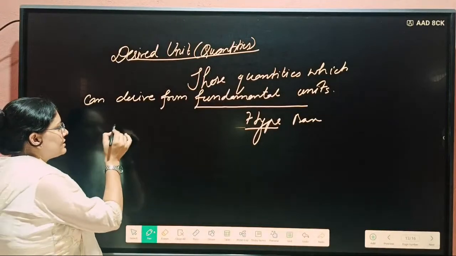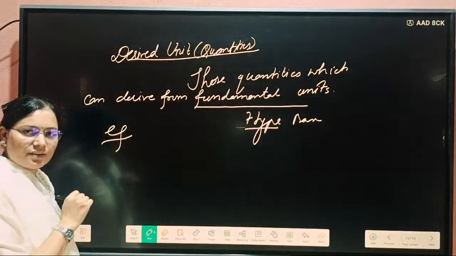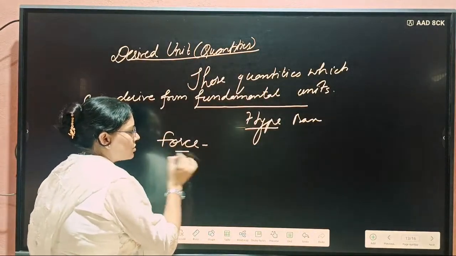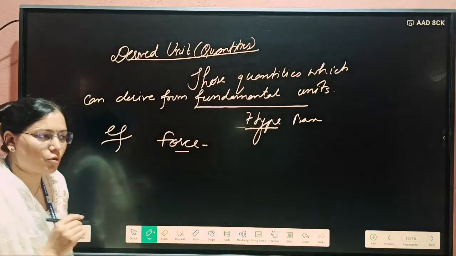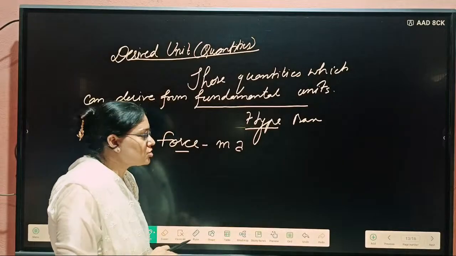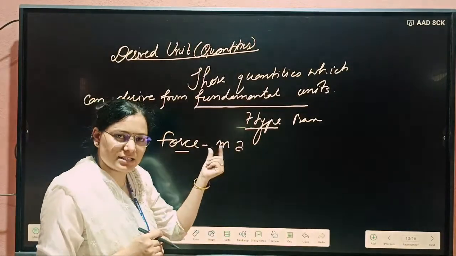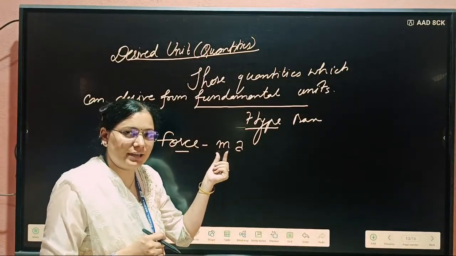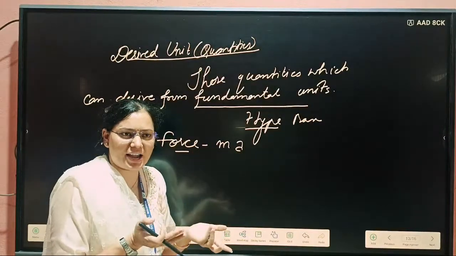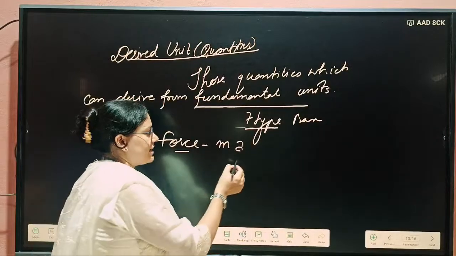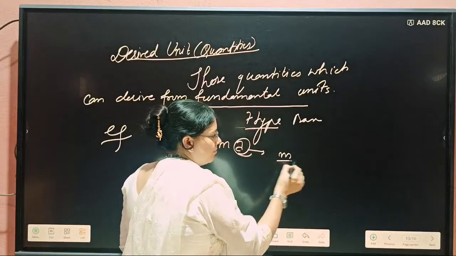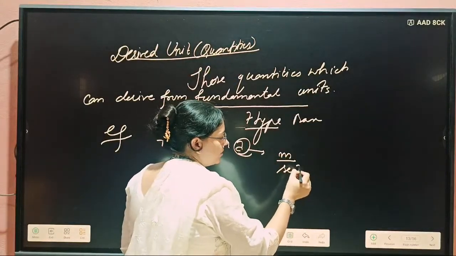For example, an example of a derived unit is force. Know about the force. Force is the product of mass and acceleration. Here mass is a fundamental unit, but acceleration is not a fundamental unit. Acceleration we can also derive from fundamental units. How can we write acceleration? Meter per second square.